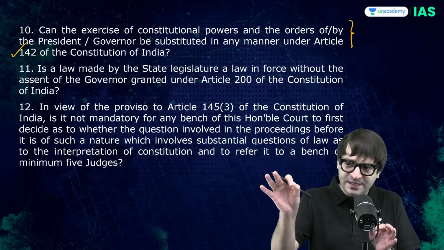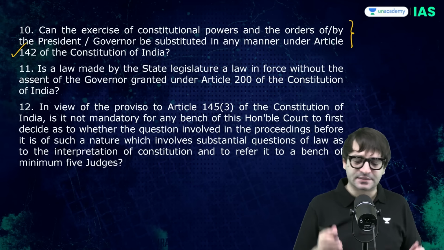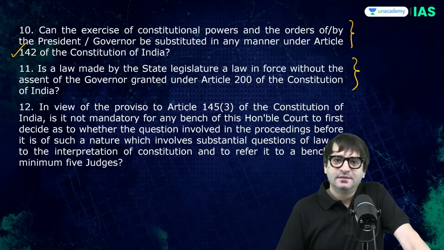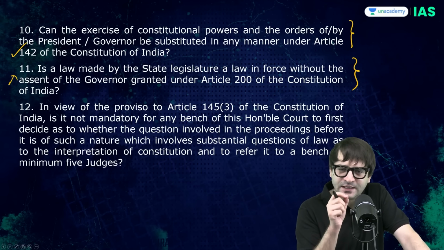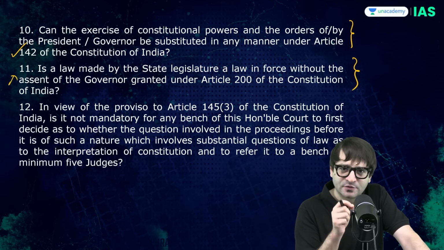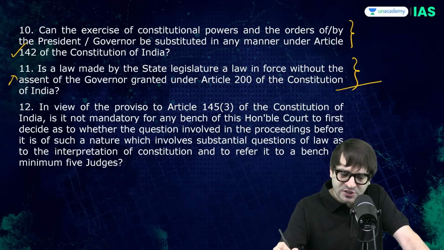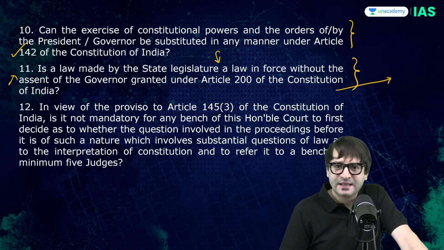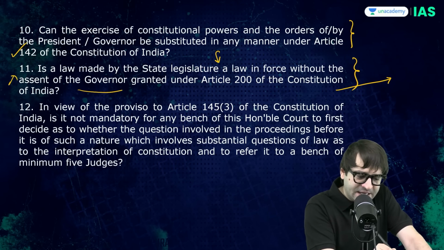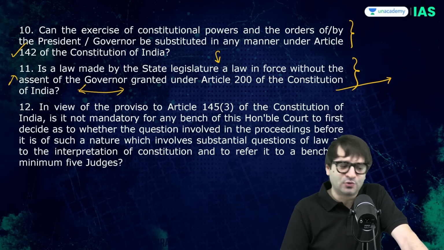That all these 10 bills are deemed to have been passed. And that is question number 11. Can you say, without the signature or assent of the president or the governor, that a law passed by the state legislature can become a law without the assent of the governor under Article 200?